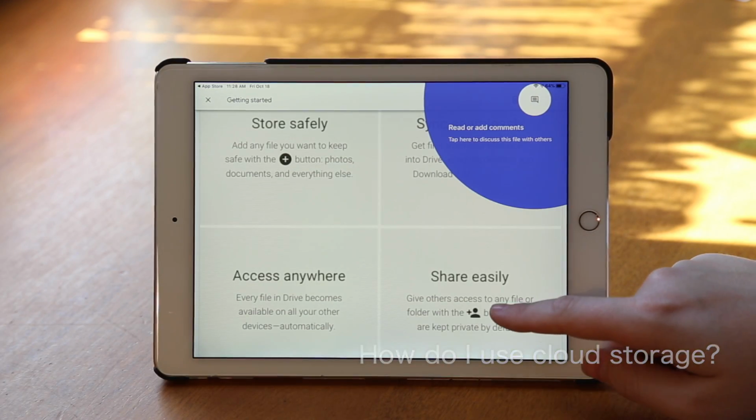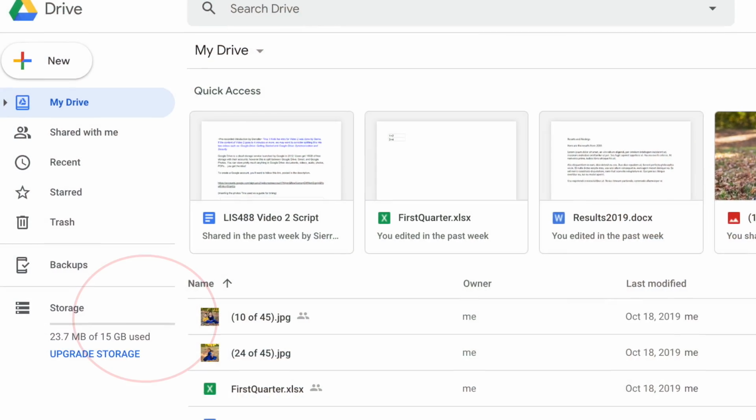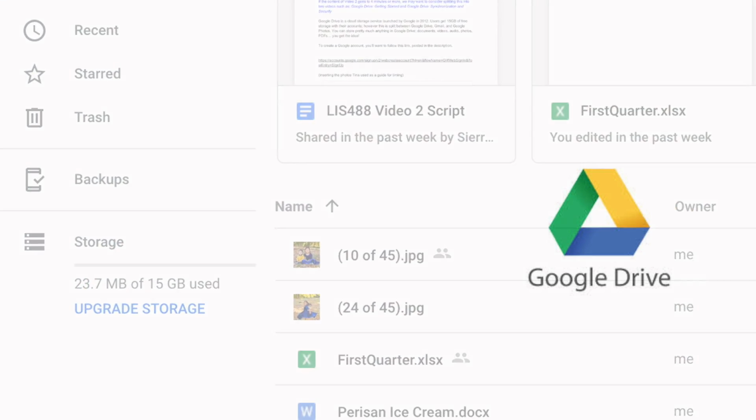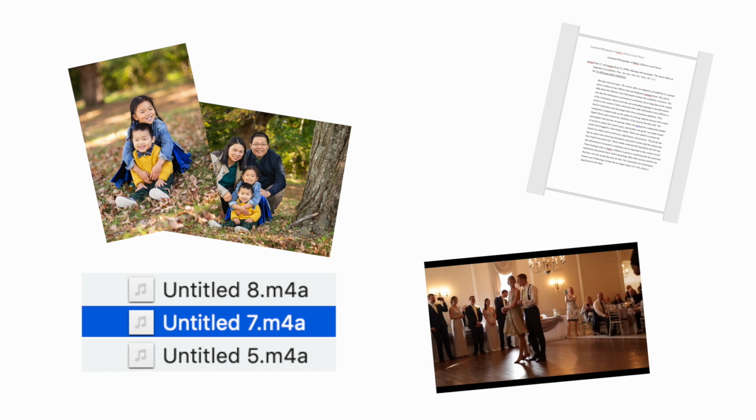Google Drive is a cloud storage service launched by Google in 2012. Users get 15 gigabytes of free storage with their accounts. However, this is split between Google Drive, Gmail, and Google Photos. You can store pretty much anything in Google Drive: documents, videos, audio, photos, PDFs.